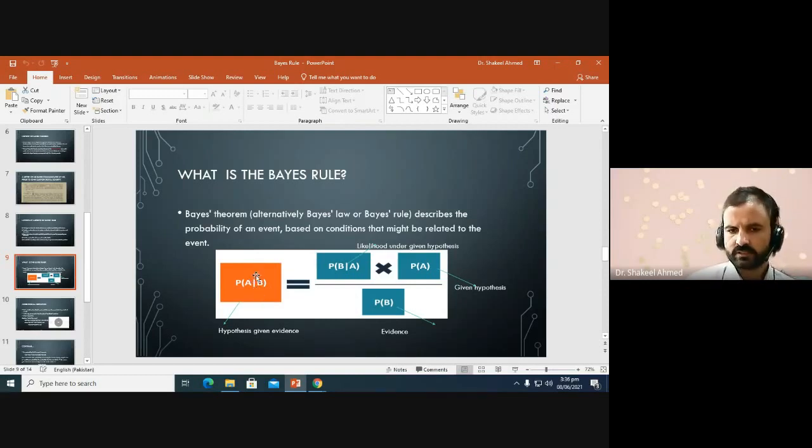This is the main concern of Bayes rule. As we are updating the probability of occurrence of the hypothesis, we are updating our belief about the hypothesis using the additional information we have in the data.